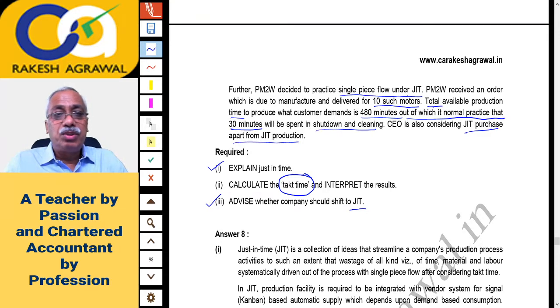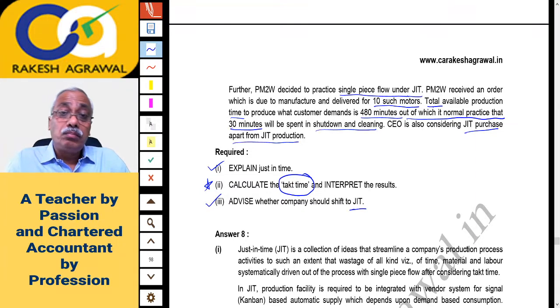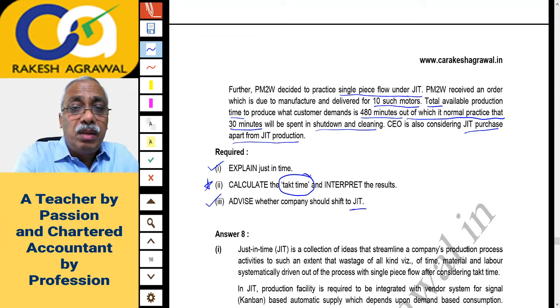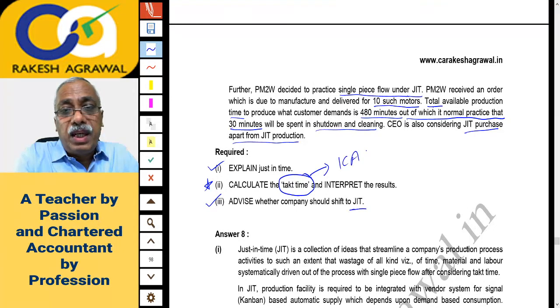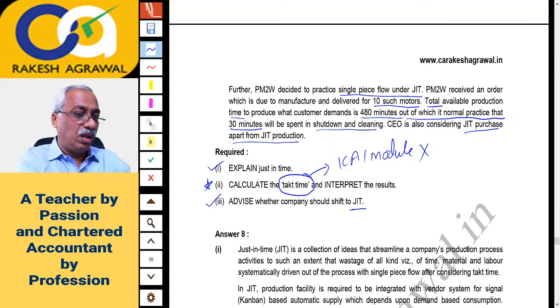Now second part seems to be little interesting about the takt time and interpret the result. Now my dear friends, I have searched the module of Institute, ICAI module. This concept is not available in ICAI module anywhere. It's nowhere written in the ICAI module. You can check takt time. So even I don't know what it means. So I had to do little research and could catch hold of some information about what is this takt time, which I will discuss along with the answer of your question. So we'll discuss that takt time.